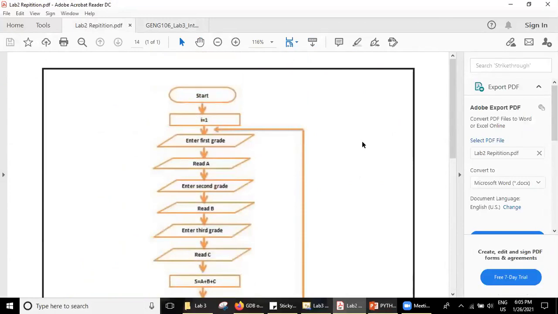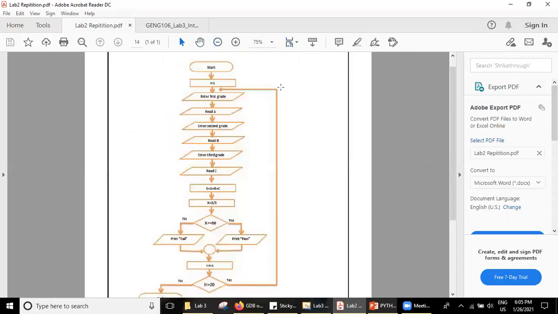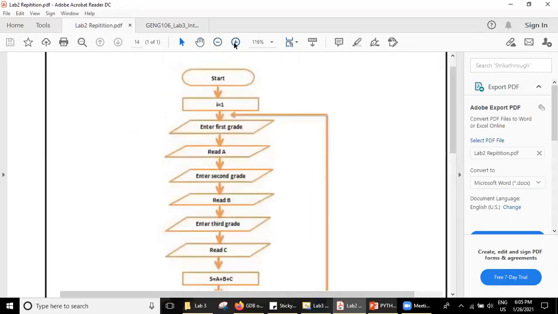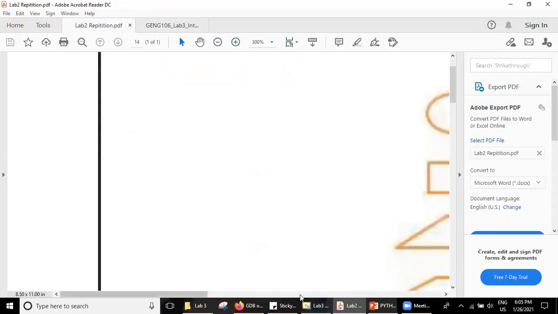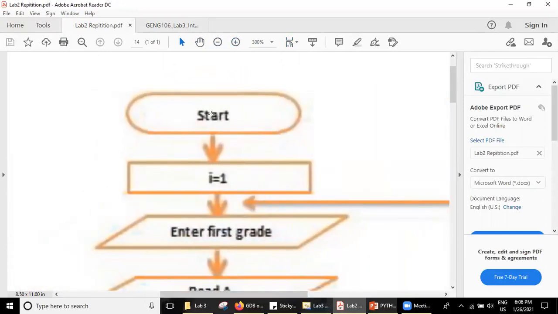Let us assume a flow chart. We are writing a flow chart for calculating the average of 3 subjects of a student. Okay, average of 3 subjects of a student. So firstly, we are starting our flow chart. Forget this one.